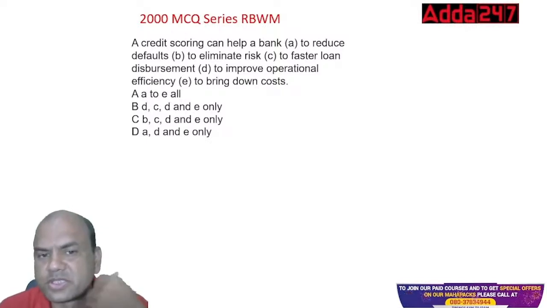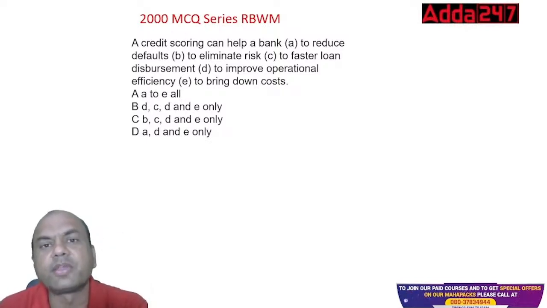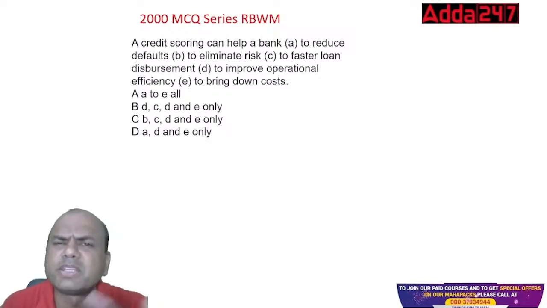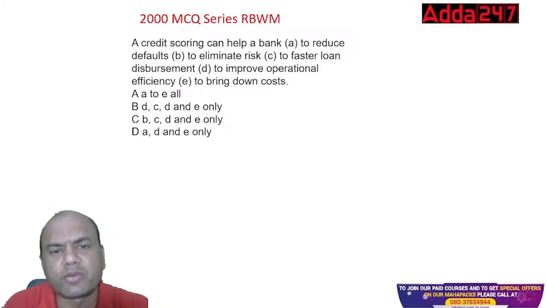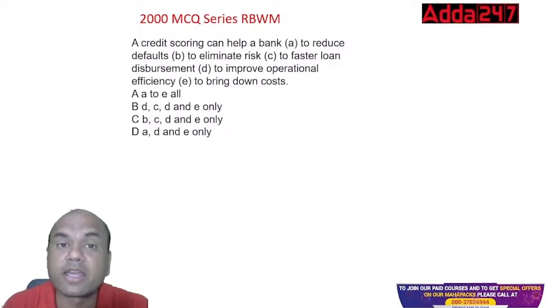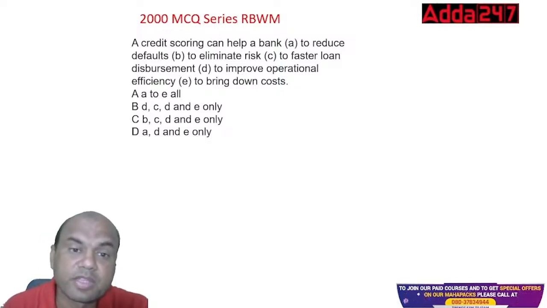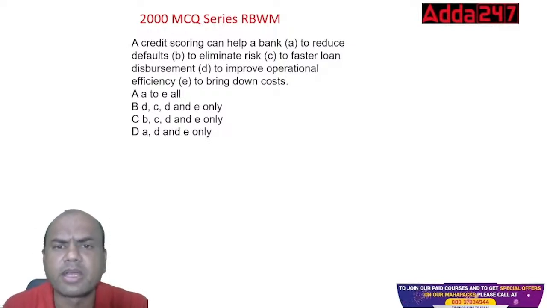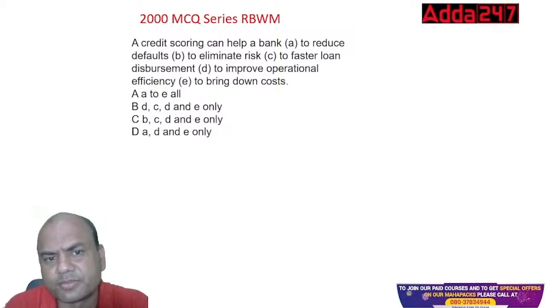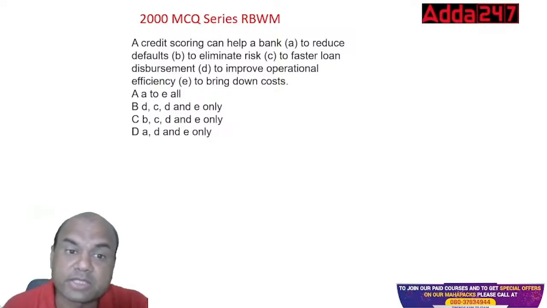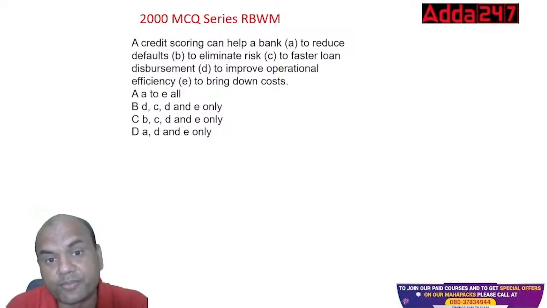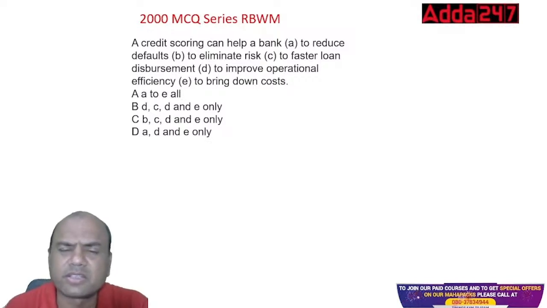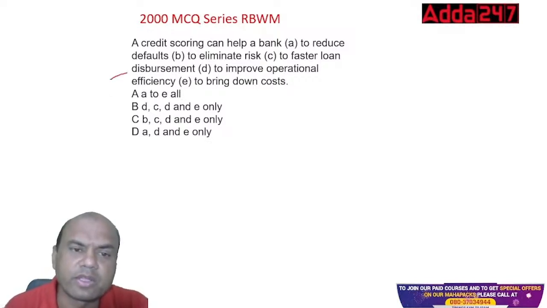Reduce defaults. Here, defaults are reduced because if somebody is having a higher score, there are less chances that the person will default. Eliminate the risk. Higher the score, lesser is the risk. Faster loan disbursement. Obviously, if I get a ready-made score, I know that customer is a better customer. Improve the operational efficiencies, right? Faster loan disbursement and bring down the cost. Obviously, cost is also reduced. So answer is A to E all.